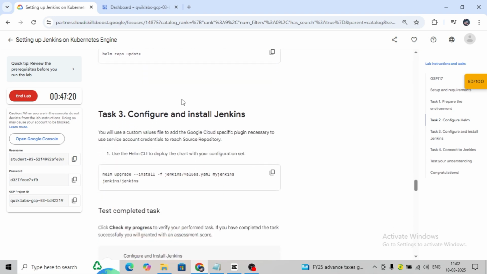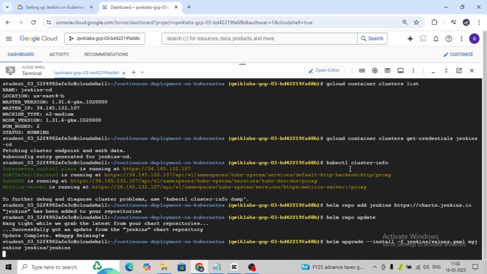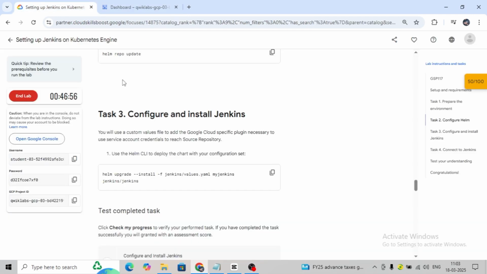Now configure and install Jenkins. This is the same simple command actually. There is no need for the Helm CLI. Let's add it. Here it says release my-jenkins does not exist. Install it now. First it will verify and then it will execute.